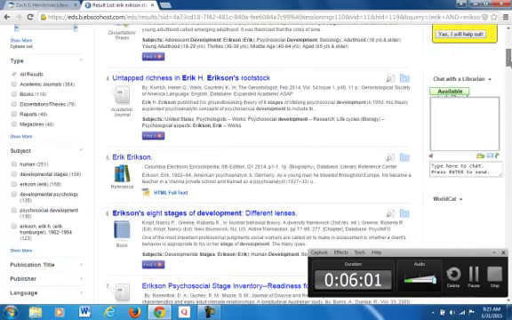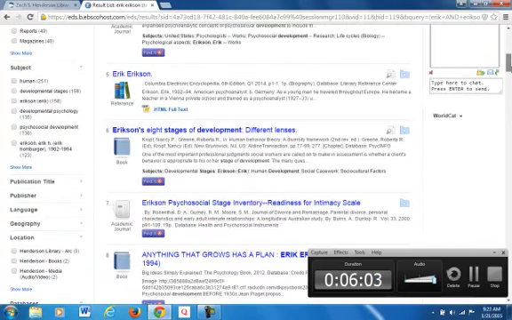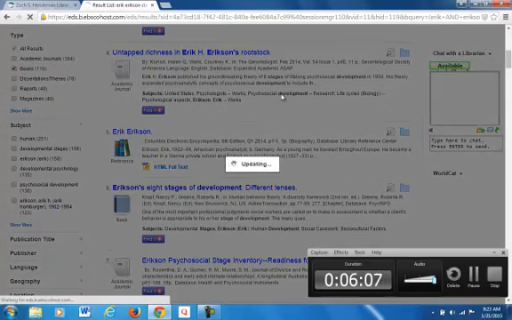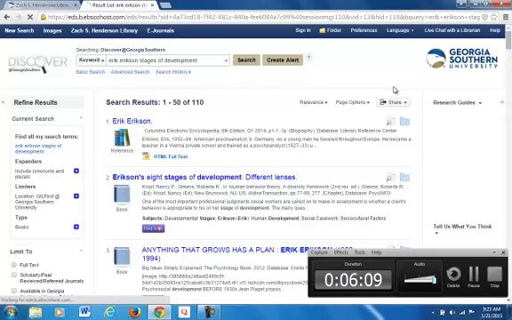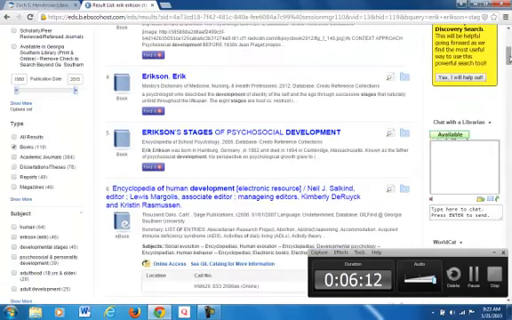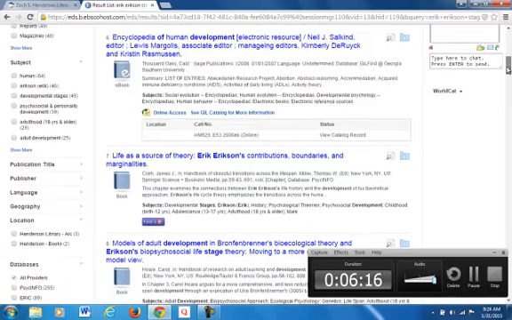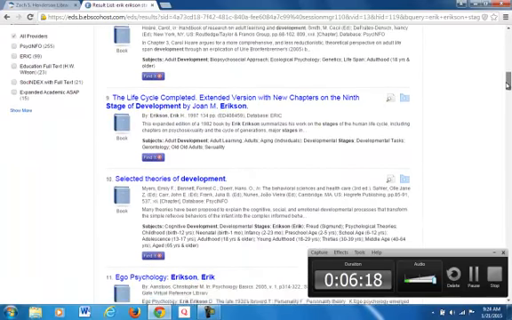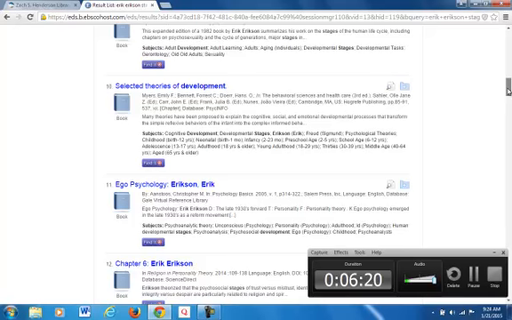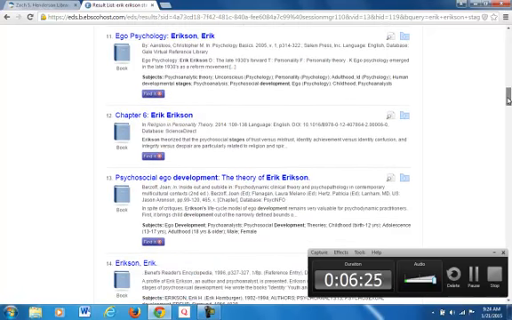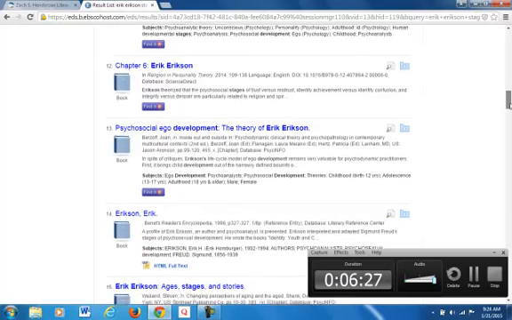But for this one, I'm probably going to want to look for books. At this point, I would try to find something that's a more primary source, directly from Erik Erikson or directly related to Erik Erikson's research.